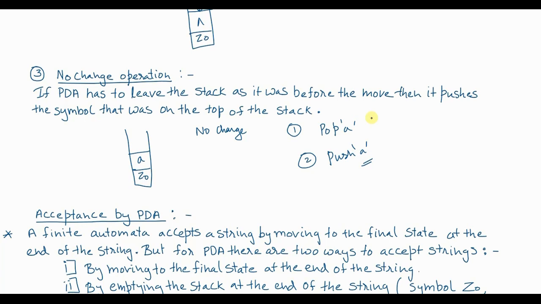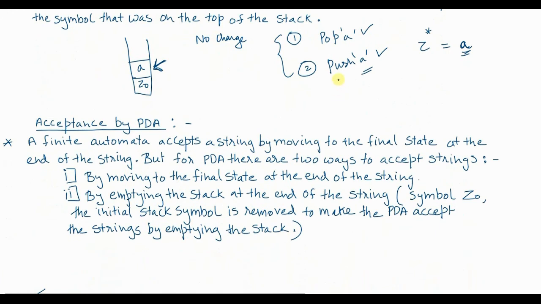It simply means A, which was already on top of the stack, is still on top of the stack. So what is tau star? Tau star in case of the no change operation will be A. That means A was already on top of the stack, and after performing this no change operation also, that same A is on top of the stack. That can happen logically only if you do these two things: you pop A and you push A back. So in all these three operations, the push operation has to be there.